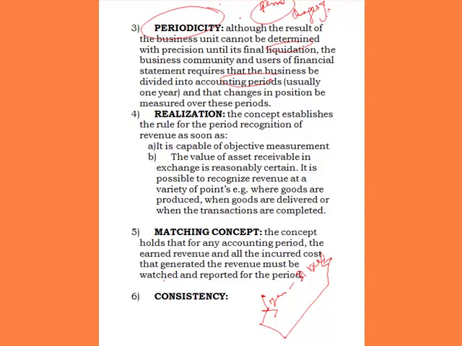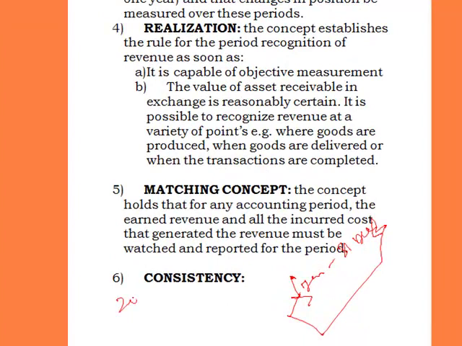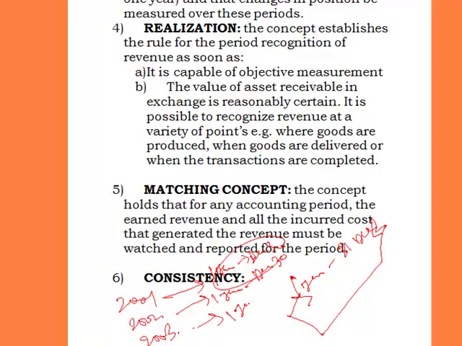Like in 2001, 2002, 2003. For 2001 it will be 1 January to December 30. So this is a period. Another for 2002 is from 1 January to December 30. This is another period. The third one is 1 January of 2003 to December 30. So this is the first period.